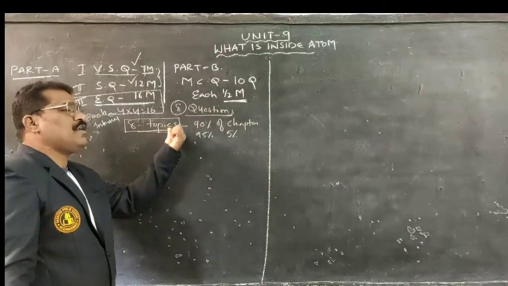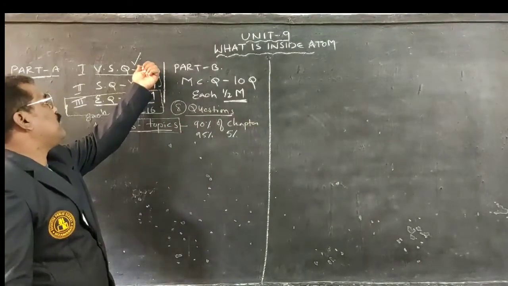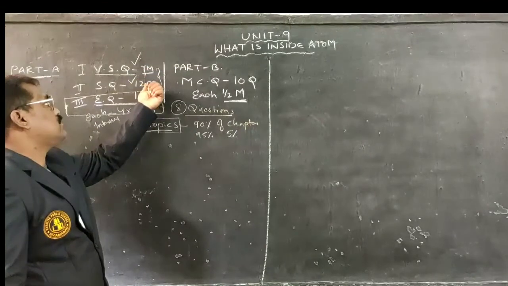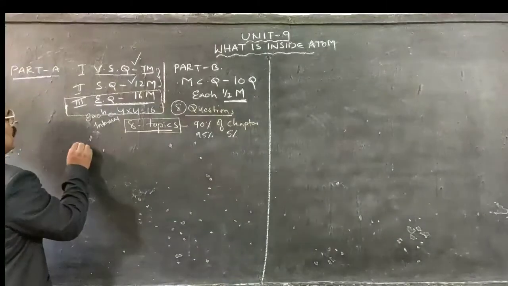The remaining 5% we can cover if we concentrate on very short questions as well as short answers. From this topic only, if we revise, we can easily attempt the 7 marks of very short questions as well as short questions. Let me recapitulate the total chapter.